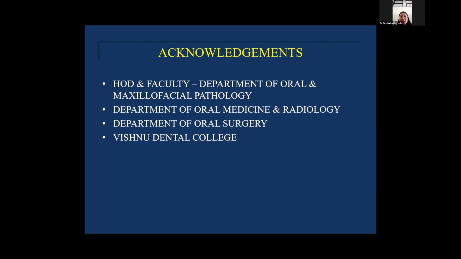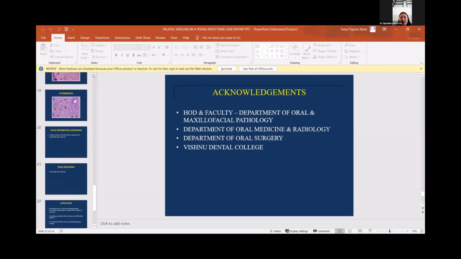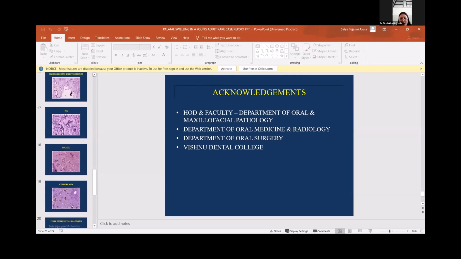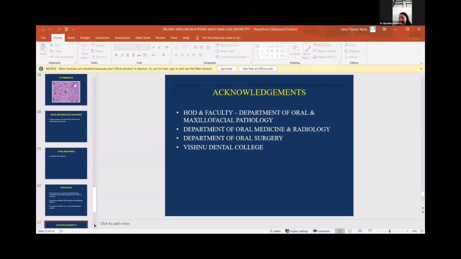Thank you, Dr. Satya Tejaswini. A nice presentation. I think there are some queries. TV Narayan sir has asked a question: what cytokeratins were done to establish the odontogenic origin? Which cytokeratin marker? CK5 and 17, sir. CK5 and 17. Okay.